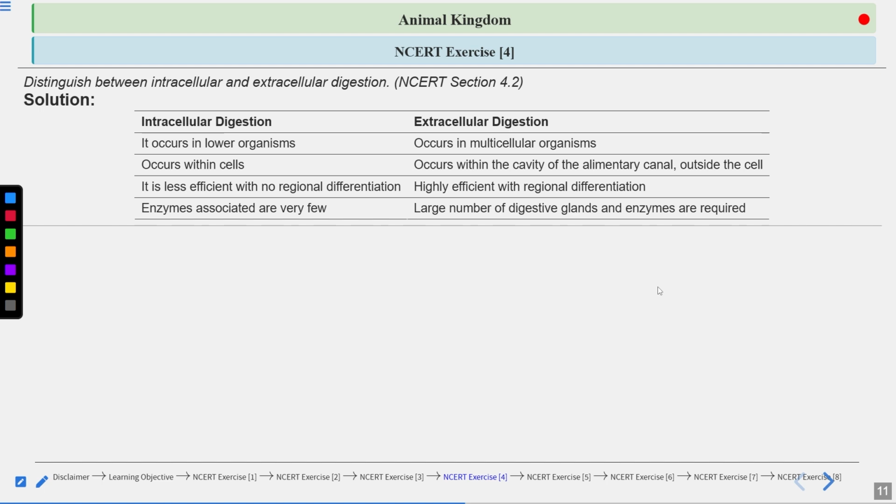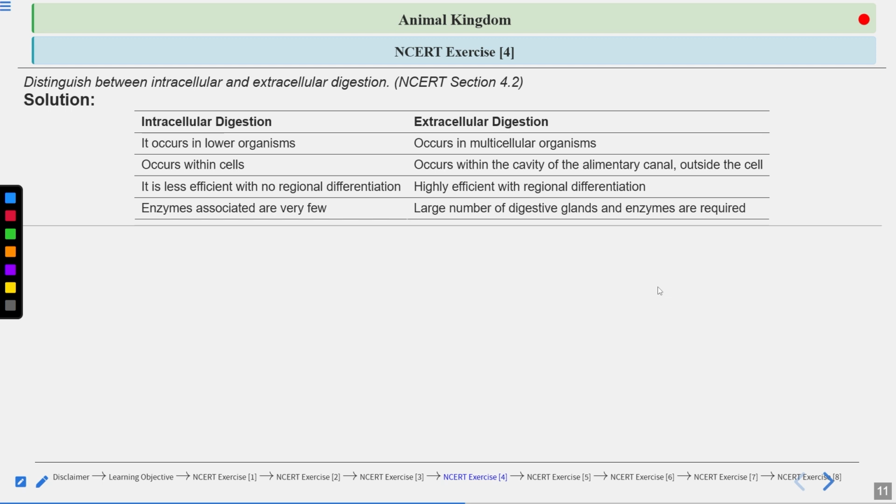There the digestion starts. That digestion is not taking place inside any cell. It occurs in the alimentary canal, a cavity-like structure. The food is not entering inside the cell. It is extracellular digestion.